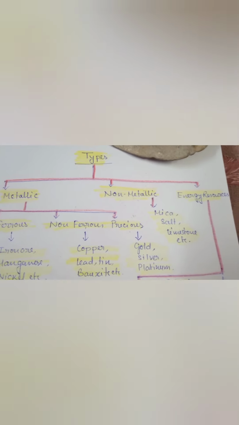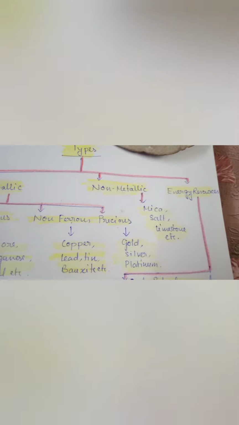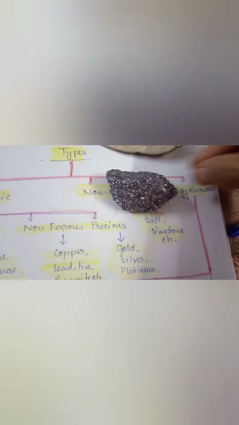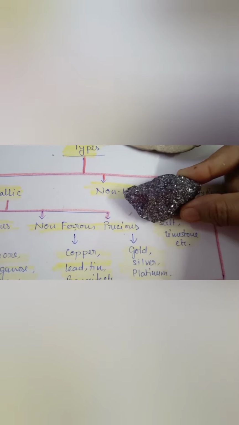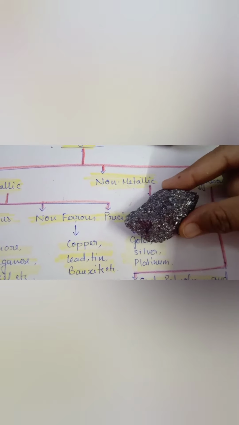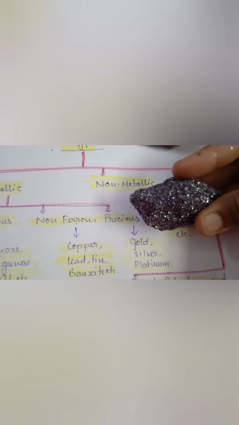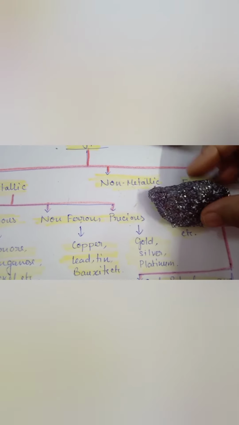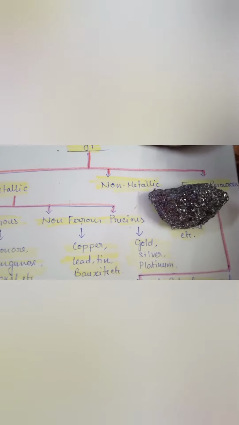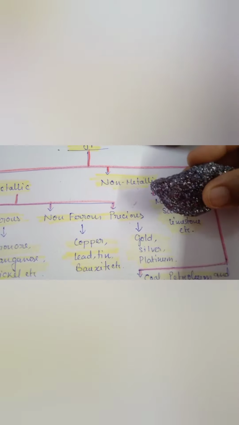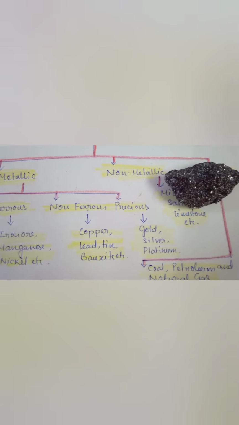And here the non-ferrous one: lead, copper, galena. So here you can see, student, this is galena. From this we can extract lead. So this is a non-ferrous metallic mineral, from which we can extract lead. And this way you can get different minerals in nature, even in the form of ore, and people extract those which are commercially viable. Hope you have understood all this.